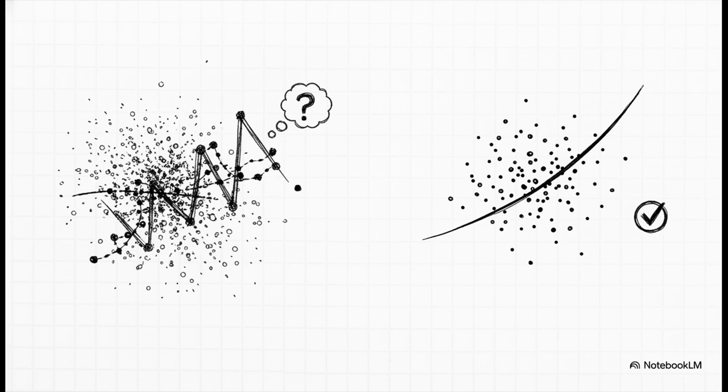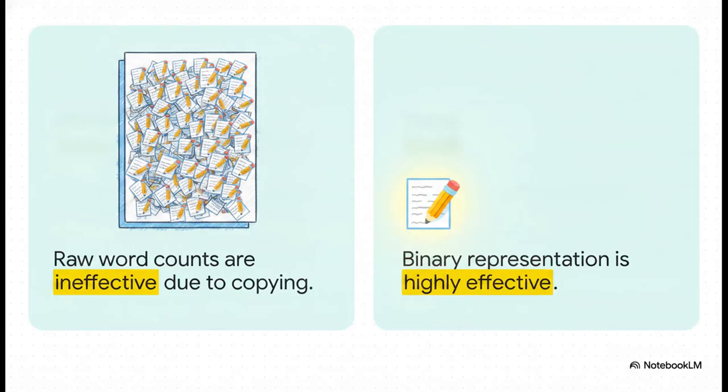Dumping too many features into a model can cause a major headache called overfitting, where the model just memorizes noise instead of learning the actual underlying pattern. And this is especially dangerous in non-consumer tech applications where carefully labeled training data is really scarce. Let's look at how this works in practice with clinical health notes.